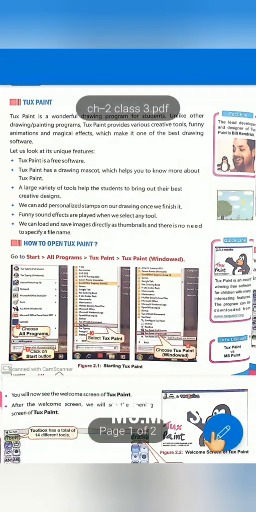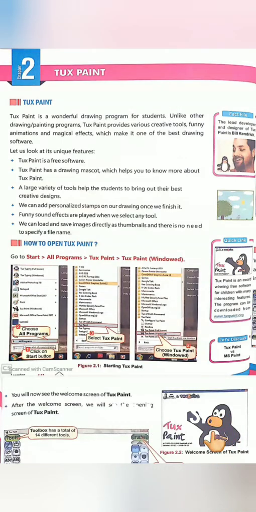Students, today we start with the second chapter, Tux Paint. Second chapter name is Tux Paint. Do you all like painting? How to draw any shape using painting? So today we start with chapter number 2, Tux Paint.